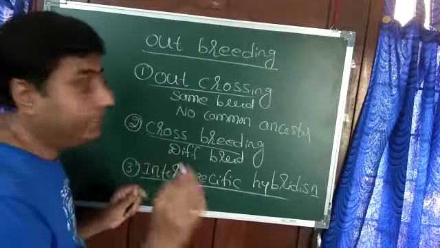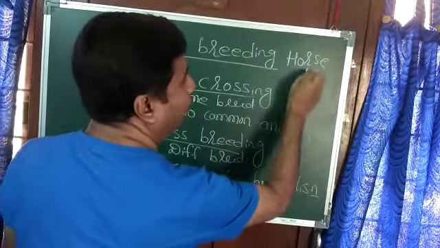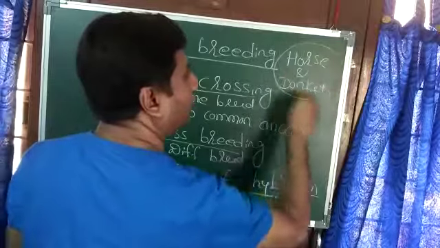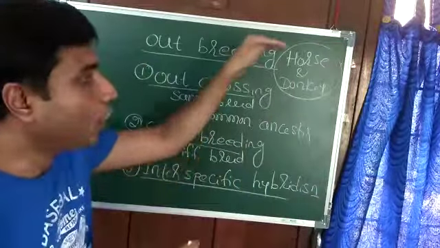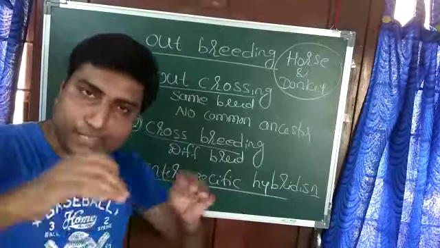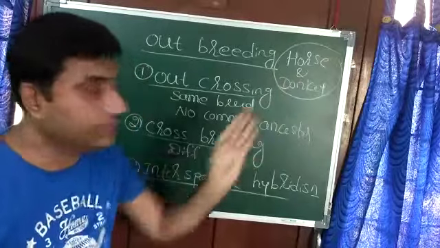You can go for cross between horse and donkey, but it is not natural, it is artificially done by scientists. They fuse two gametes of horse and donkey.